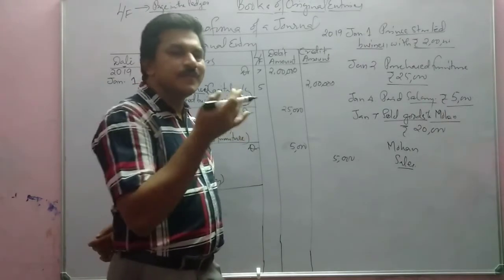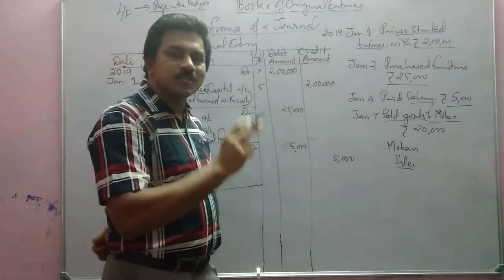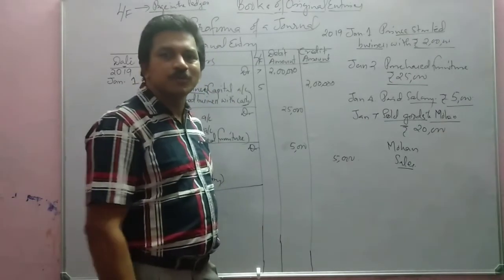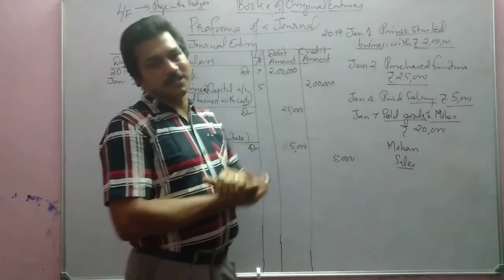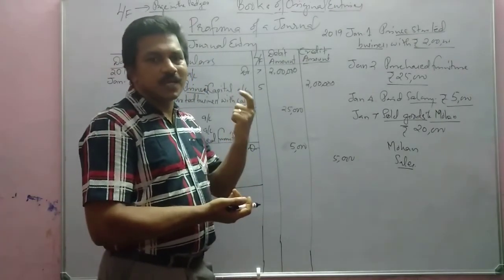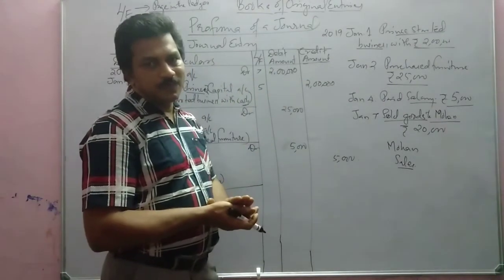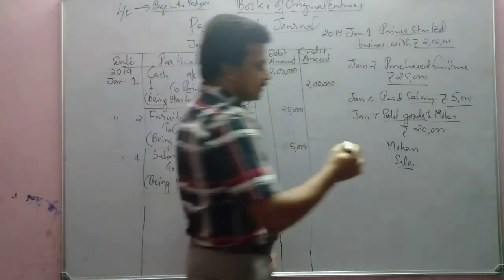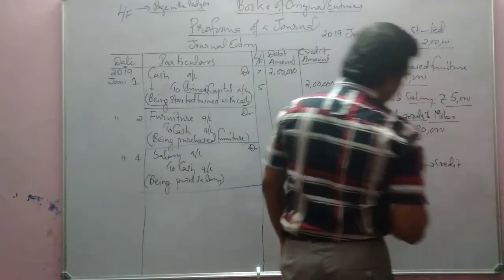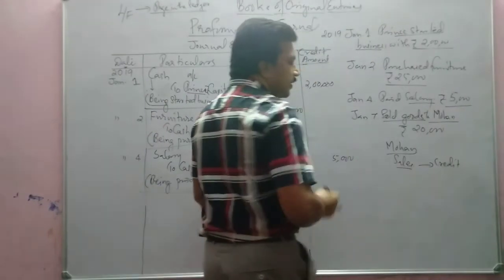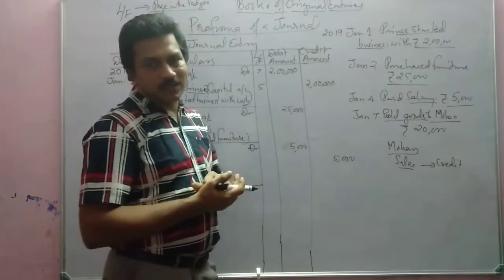Isn't it? Income increases. So what is the rule for the transactions of income as per the modern approach? Credit means increase and debit means decrease. Here the income increases, so it should be credited. So sales can be credited. Then Mohan is our creditor or the liability.